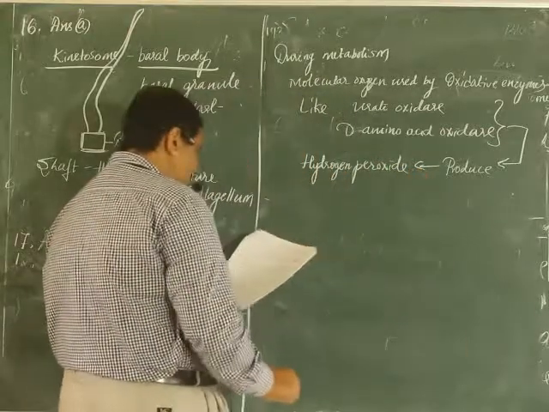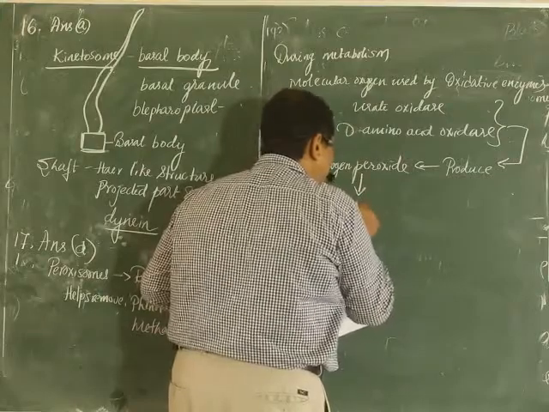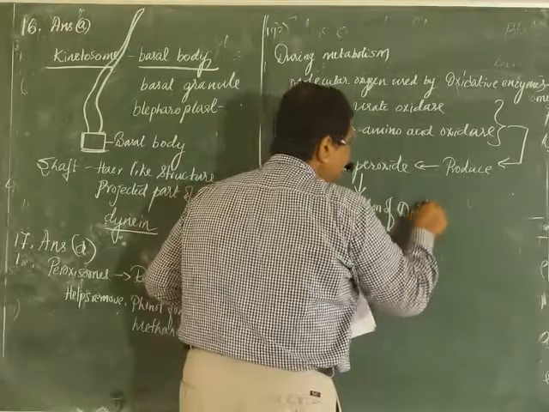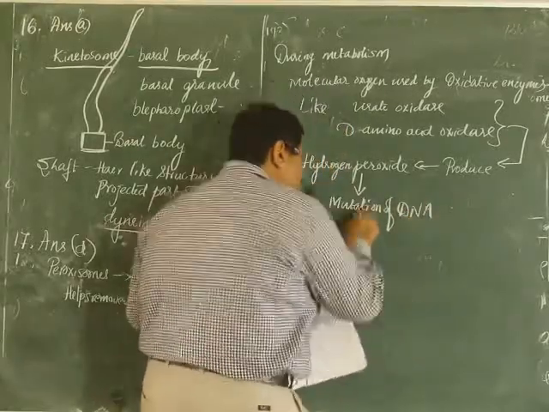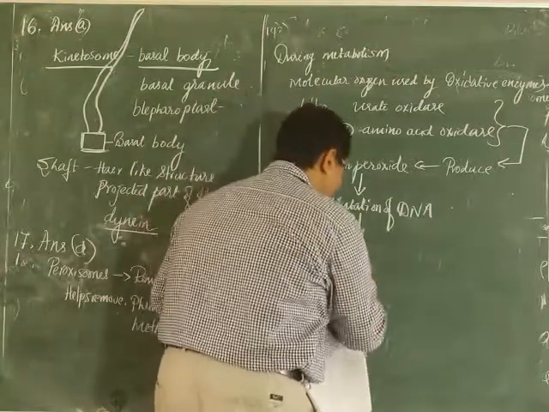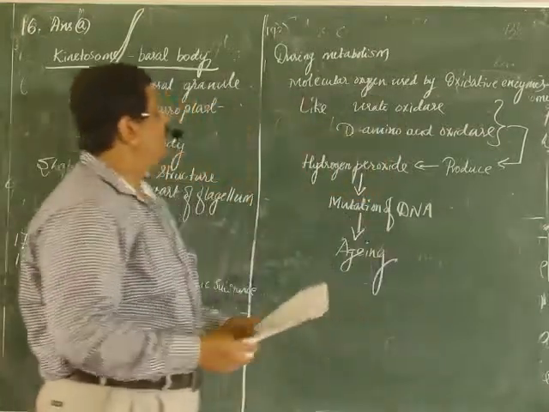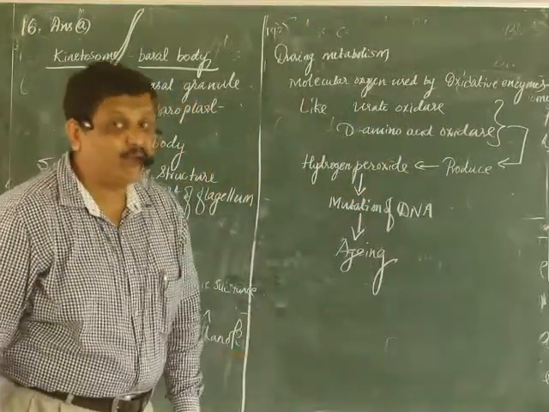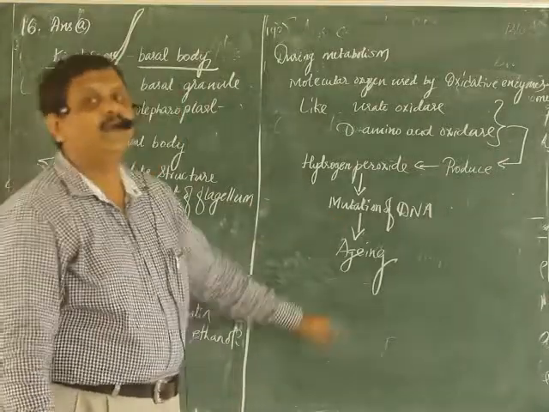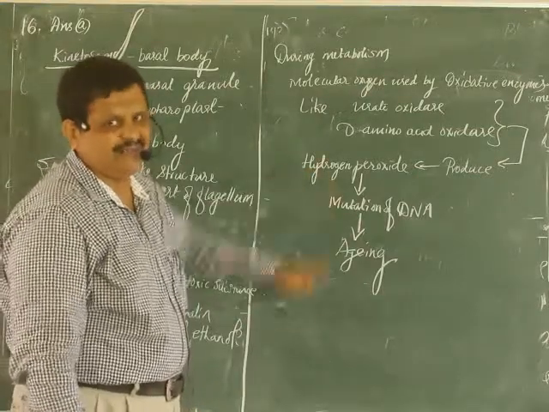And what does hydrogen peroxide cause? It causes mutation of DNA. See how interesting it is. And this mutation of DNA is responsible for aging. So if you consume less food, you will survive for a long period. If you consume more food, the aging will be fast, according to this theory.